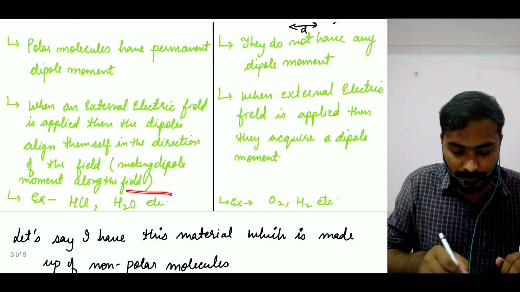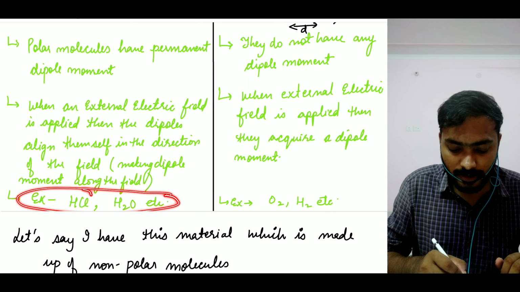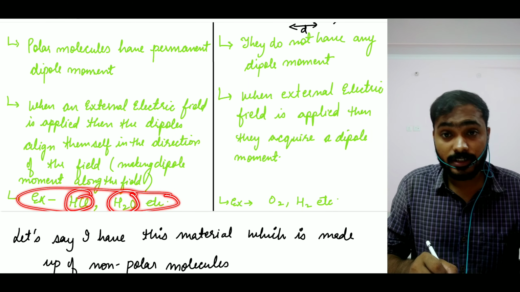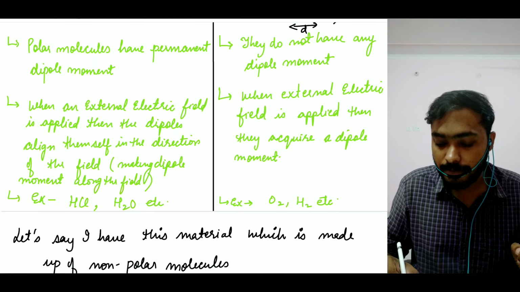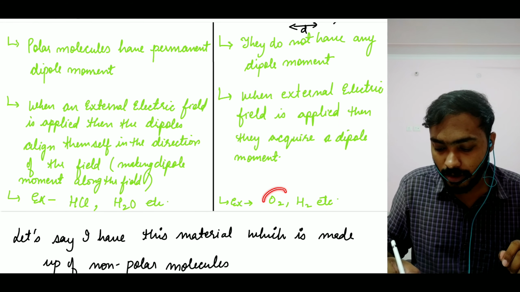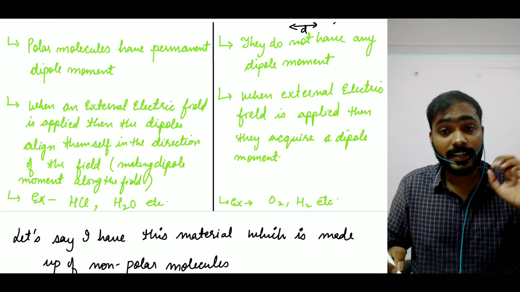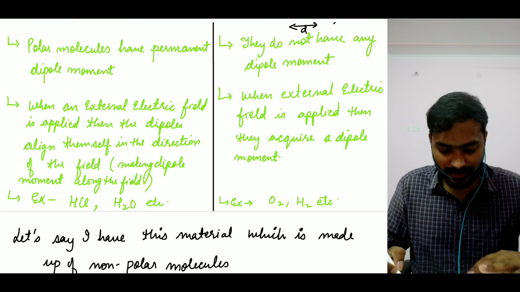Now let's talk about some examples here. Examples of polar molecules are HCl and H2O. Water is one of the good examples of a polar molecule. Examples of non-polar molecules are oxygen and H2. Is that understandable? Yes, great.